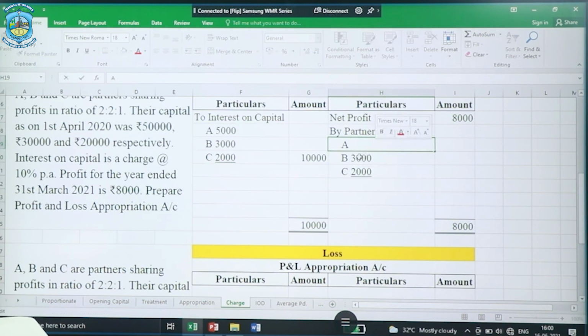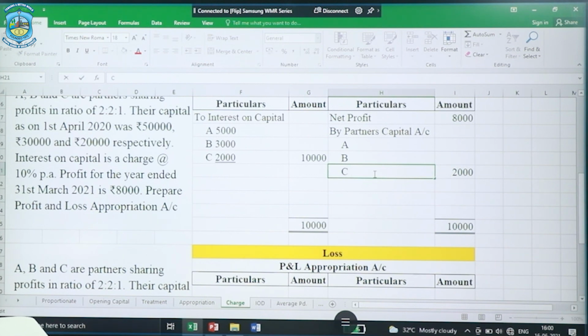Okay, so I'm removing this for the time being so that I can put the correct amounts over here, and let us distribute this loss of 2,000 among the partners. Now again, as I said, the smallest share is of C, so 1/5 shall be given to C first of all.